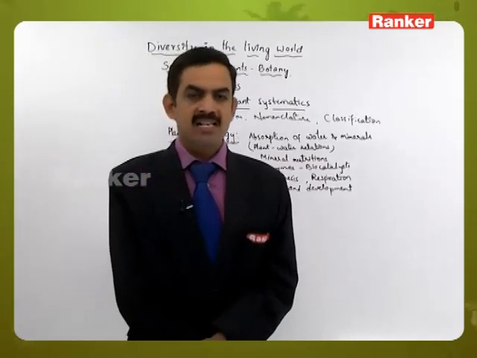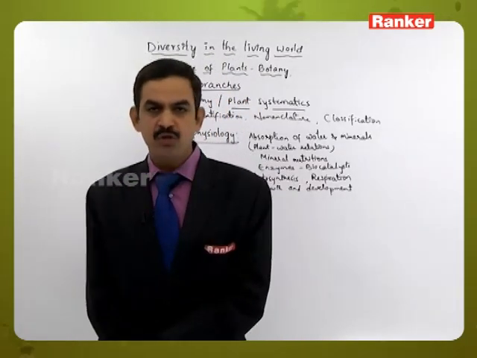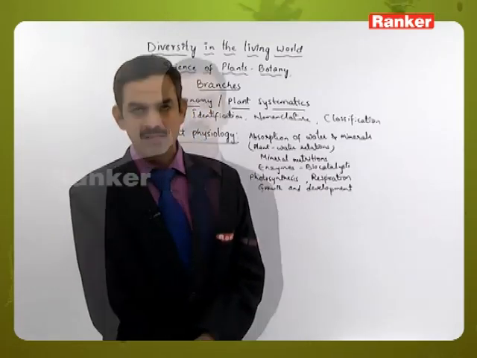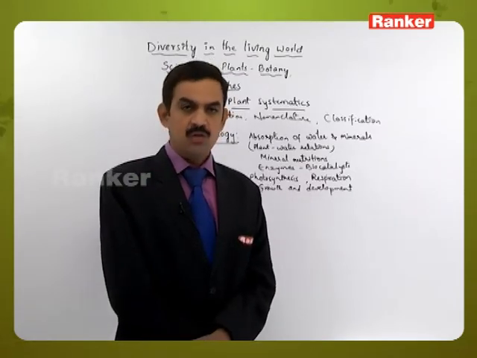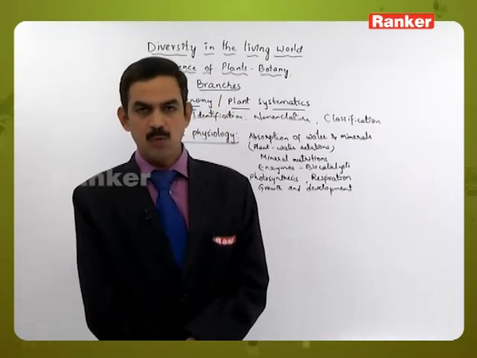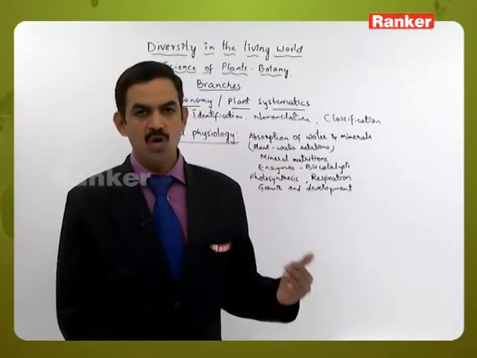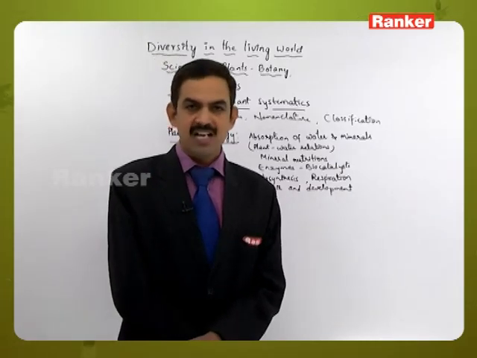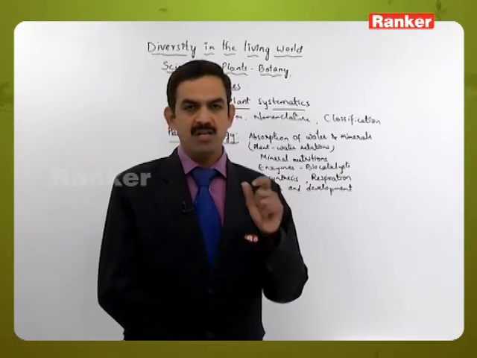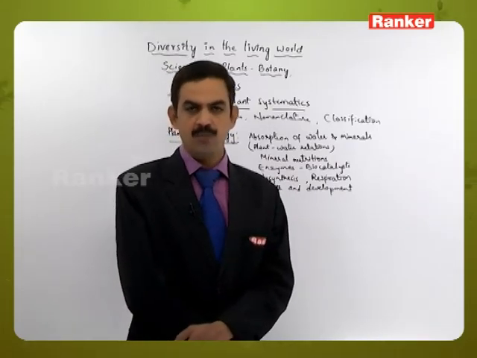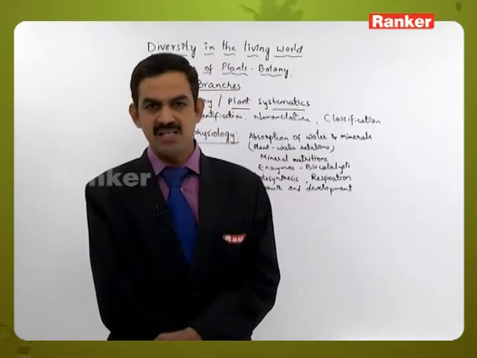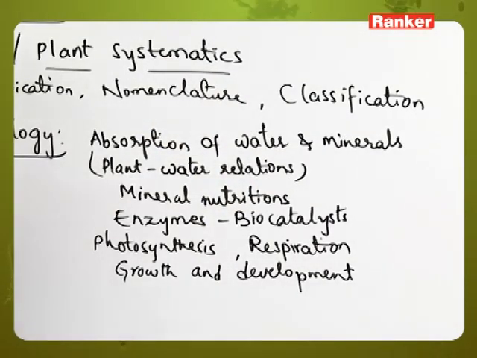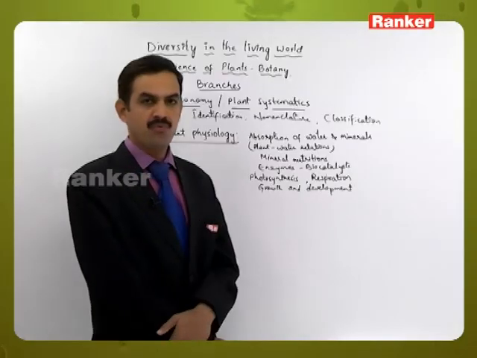Apart from that, there is a relationship between the duration of light and the growth, development and flowering of the plants, which is called photoperiodism. So the blooming of the flowers is possible based on that. Short day plants, long day plants and day neutral plants are there. At the same time, there is a relation between temperature, the effect of cold treatment on flowering and on the life process, which is called vernalization. That is also studied under plant growth and development. So all these aspects are studied under plant physiology.